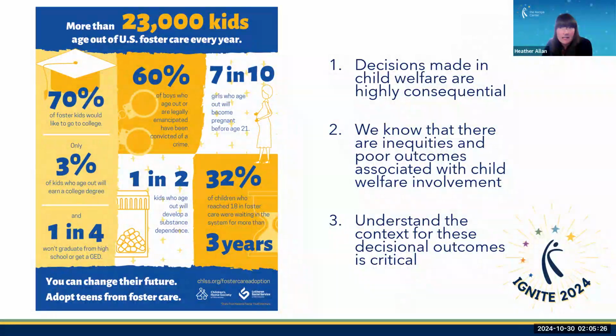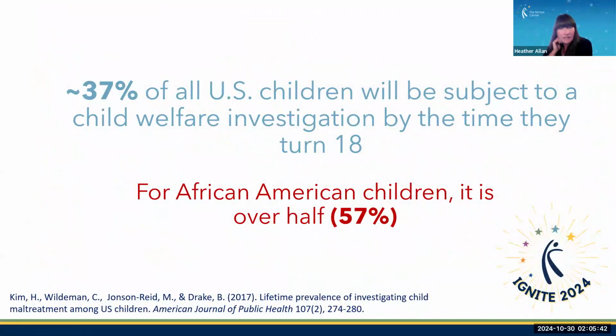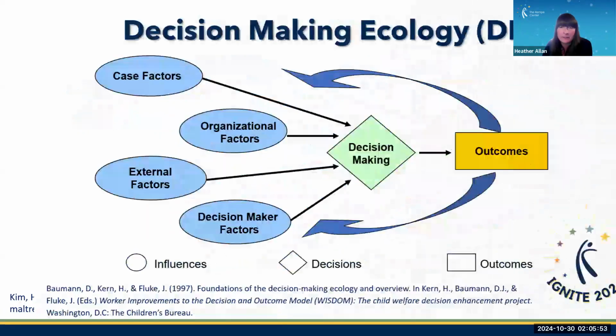Today, we're examining decision-making in child welfare, an arena where decisions are highly consequential. There is an abundance of research that demonstrates decisional variation resulting in inequities, including racial disparities, as well as generally poor outcomes associated with child welfare involvement, particularly in regards to foster care. Given that over 1/3 of US children and over half of African American children will receive a formal child welfare response before they reach adulthood, the implications for decisional variation are profound.